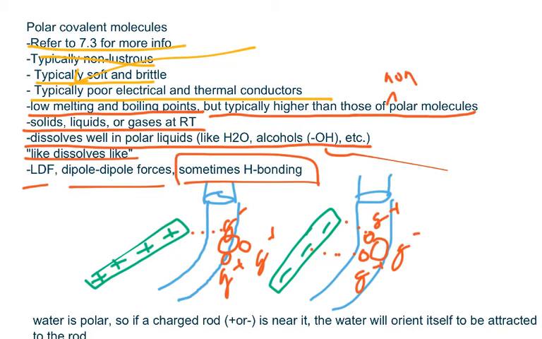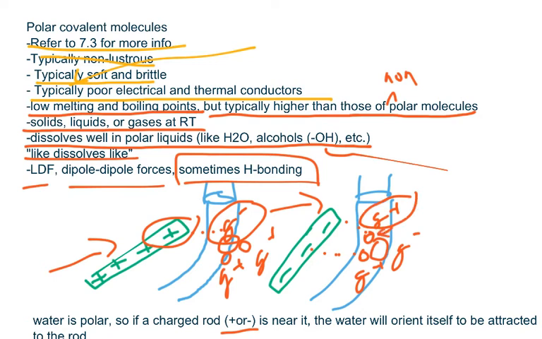Now let's look at this cool diagram that I drew. So in these two cases, a person is bringing a charged rod and they are either positively or negatively charged, and in both cases the water will move toward the rod, and this is because water is polar. And notice how the partially negative end of the water molecule is attracted to the positively charged rod, and in this picture the partially positively charged end of water, which is the hydrogen, is attracted to the negatively charged rod. So if you put a charged rod near a thin line of water, it will move towards it.